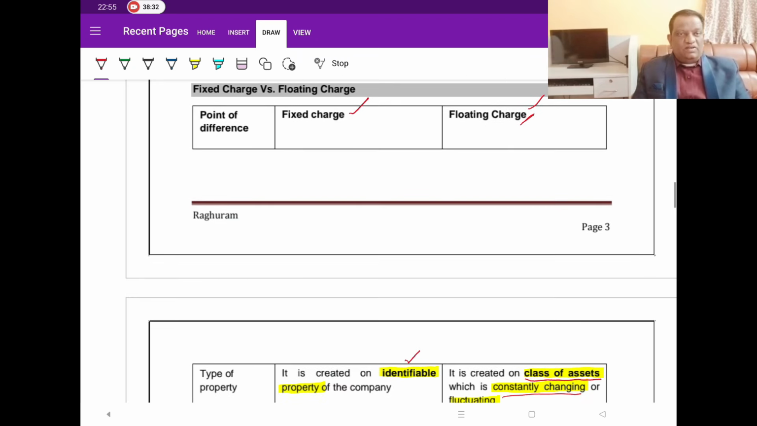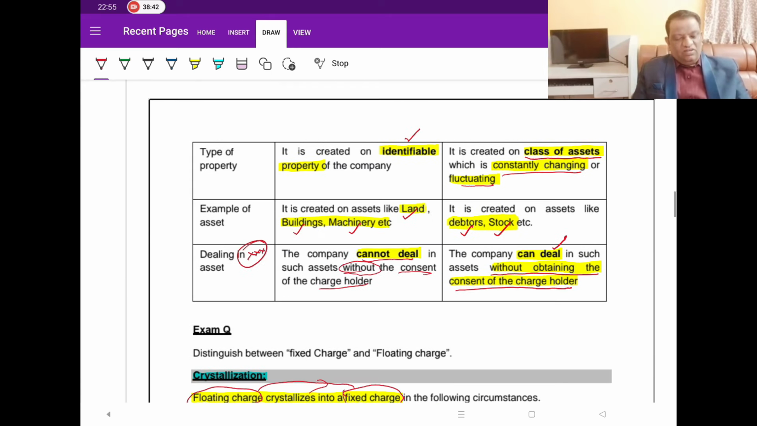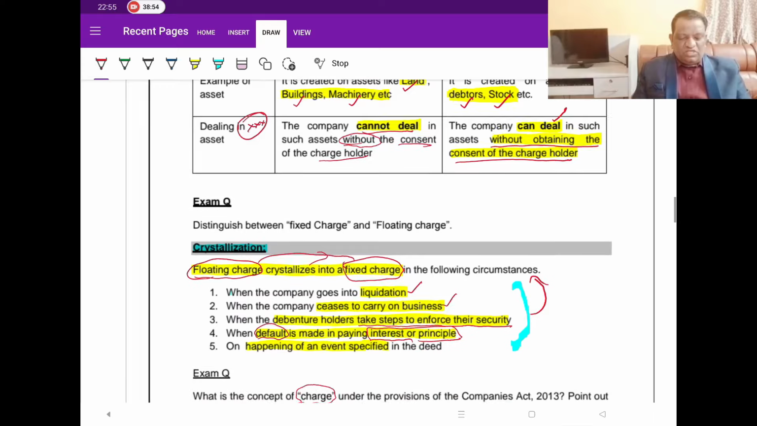Fixed charge is created on fixed assets, which are easily identifiable property, and floating charge is created on current assets, which are generally recognized as a class of assets. Now, the basic difference between them is dealing with the asset. If it is a fixed charge, he cannot deal without the permission of the lender, and if it's a floating charge, yes, he can deal with the asset even without the permission of the lender.